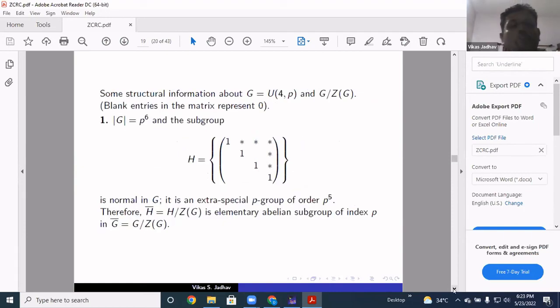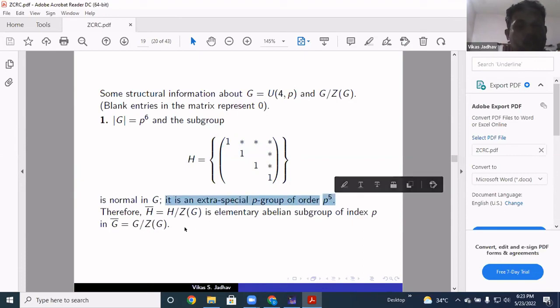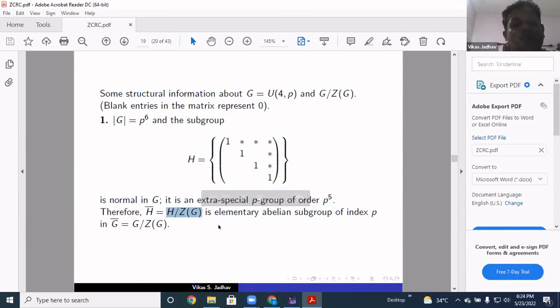But for U_4(p), we first of all have to get some structural information about U_4(p). The information is that this is a group of order p raised to 6, and the subgroup given here is normal in G, and it is an extra special p-group of order p raised to 5. So this group mod the center of G is an elementary abelian subgroup of index p in G mod Z(G). This is one structural information we will require.